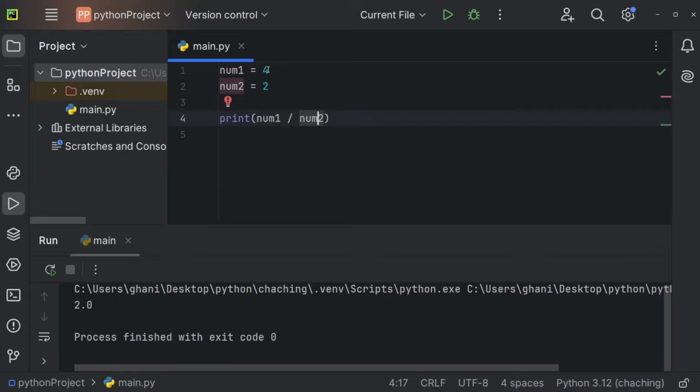So even though we're using two integers, so two whole numbers, we're getting a floating point number, so a decimal number in the console. And the reason for this is, when using division, Python will always return a floating point number, no matter what. And of course this makes sense if you think about division, because 5 divided by 2, for example, would be 2.5. So without floating point numbers, it wouldn't really be possible to display a large variety of divisions.